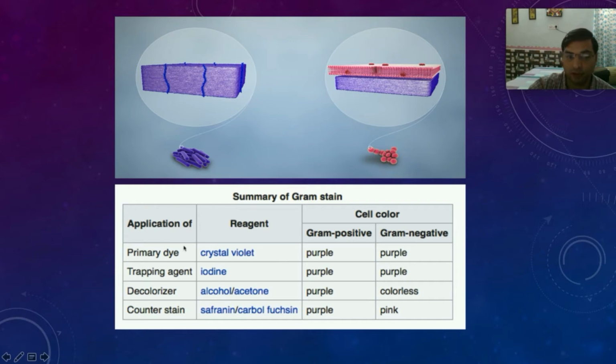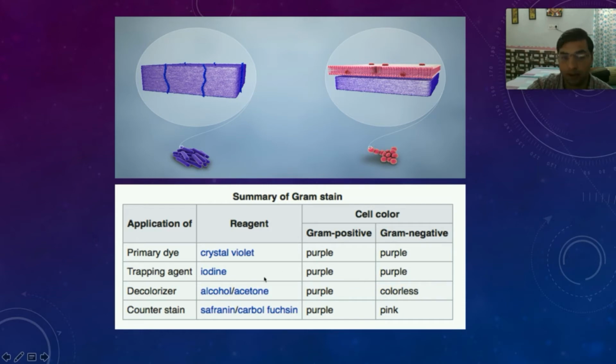And after heating, we put that slide in an alcohol solution. What does alcohol do? It acts as a decolorizer. It decolorizes the crystal violet. But because gram positive bacteria have a thick peptidoglycan layer, they retain the color, whereas the gram negative bacteria lose their color and become colorless.